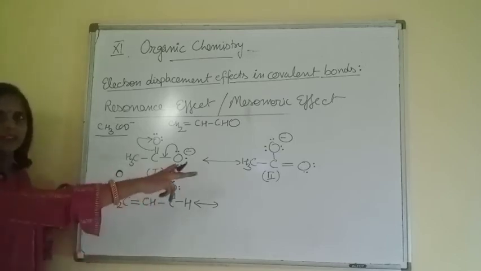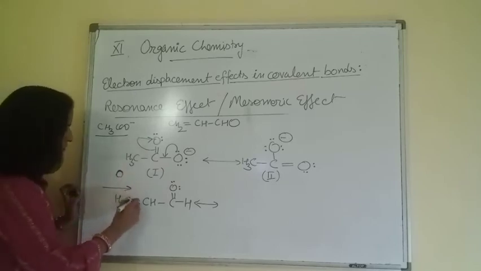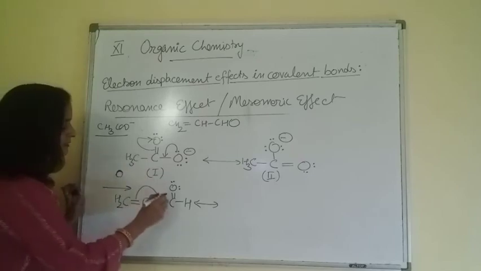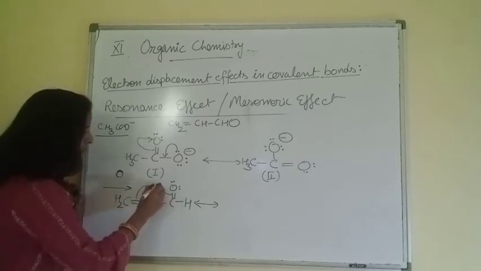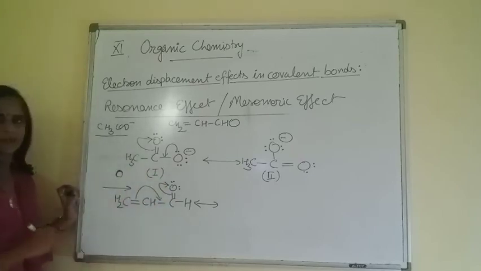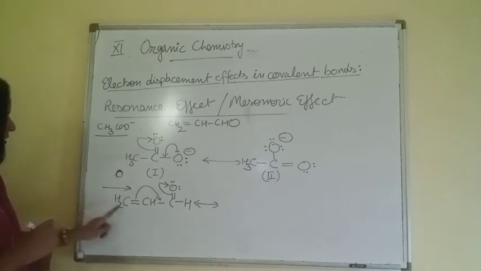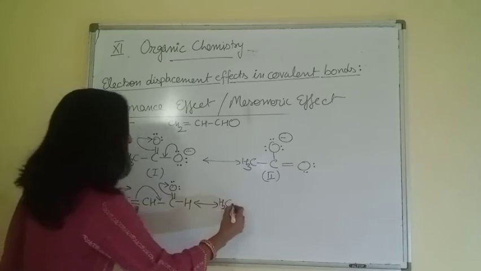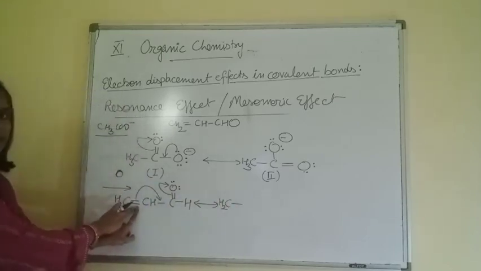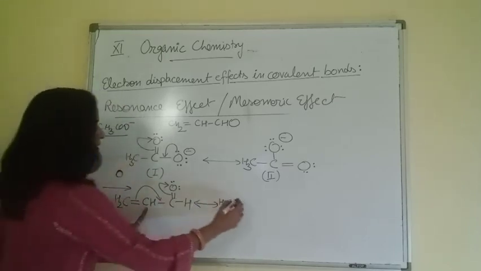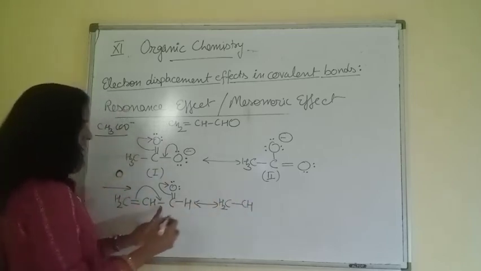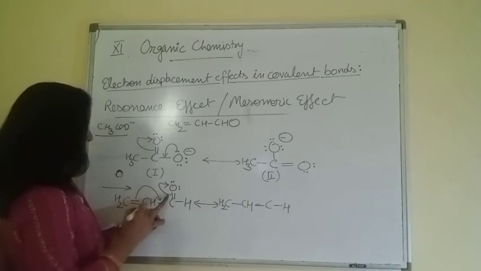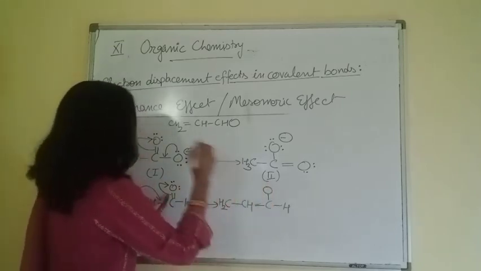First, we are displacing in this direction. So if we are displacing in this direction, the pi electron is going here, and this pi electron is going on oxygen. So the first resonating structure would be CH2, single bond here now, single bond, CH, double bond, CH and single bond oxygen.